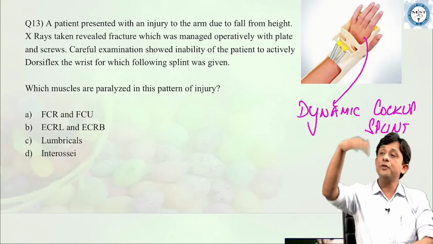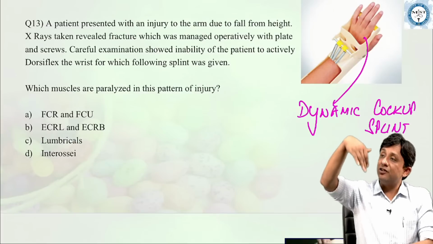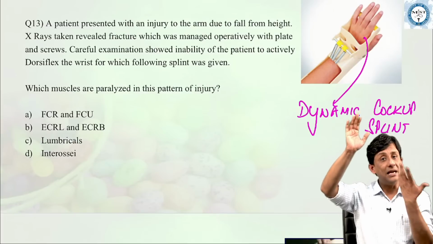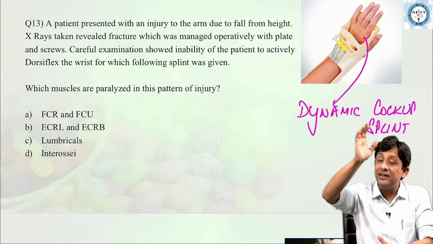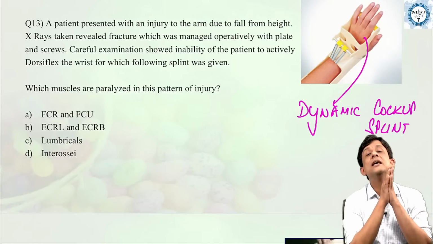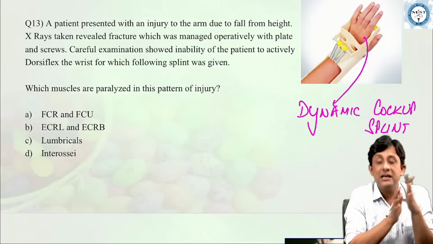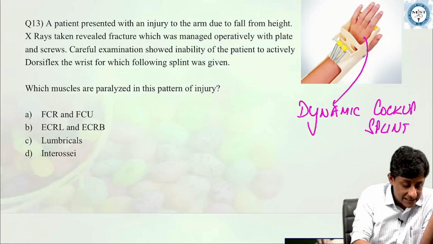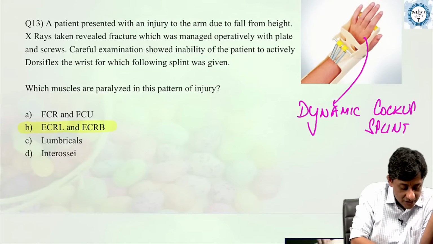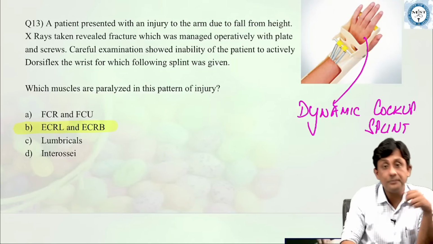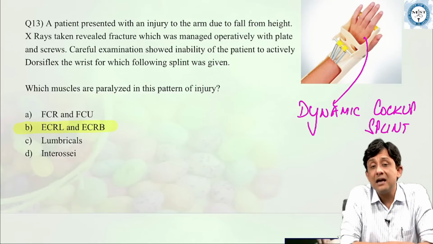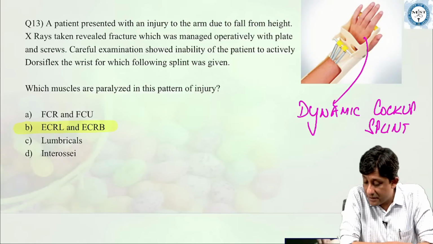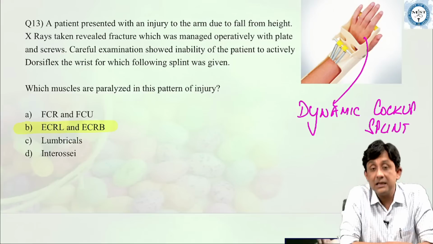And why does a wrist drop deformity happen? Because the wrist extensors get paralyzed. The patient is not able to actively extend. So what are the wrist extensors? Extensor carpi radialis longus and extensor carpi radialis brevis. So this is the answer. Extensor carpi radialis longus and extensor carpi radialis brevis are the group of muscles which become paralyzed.